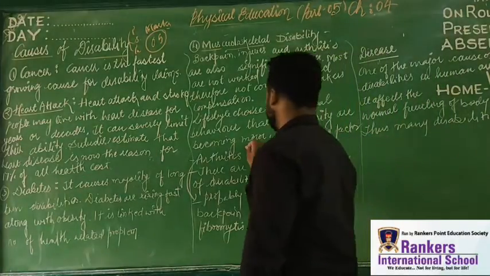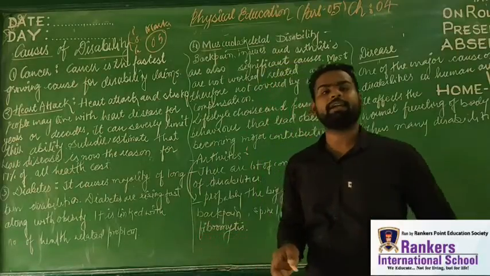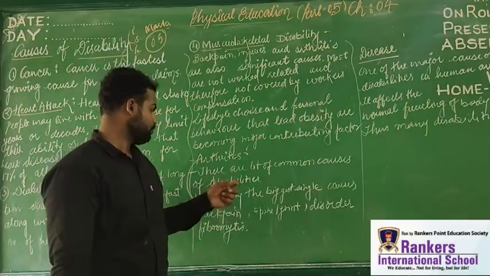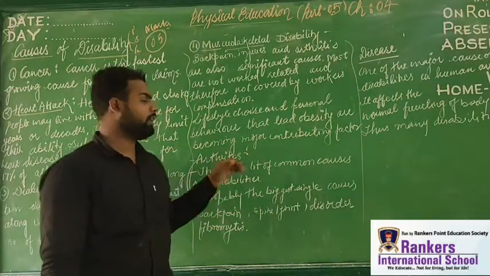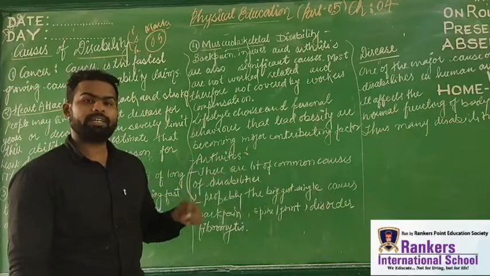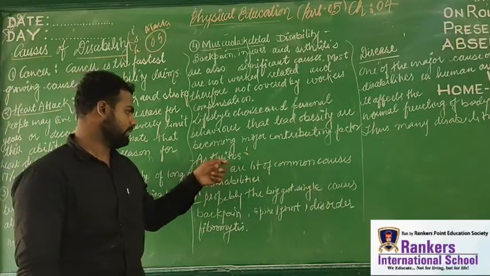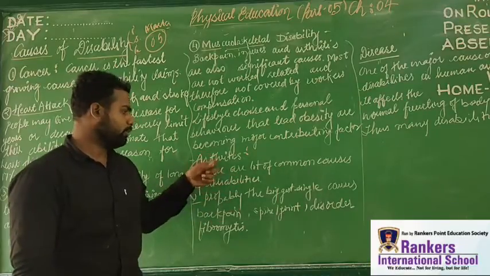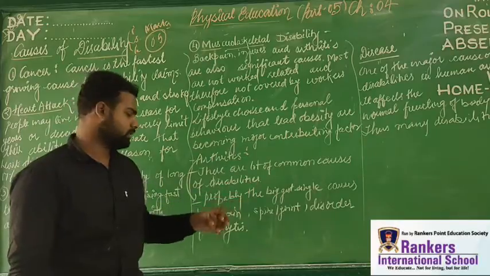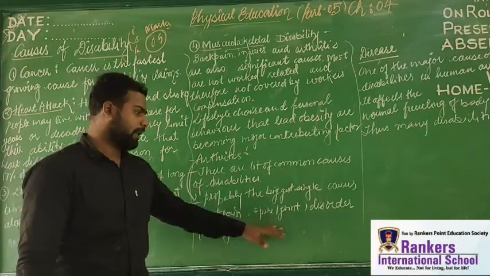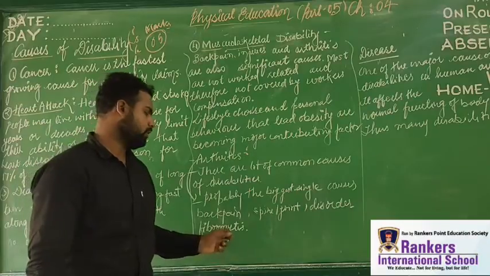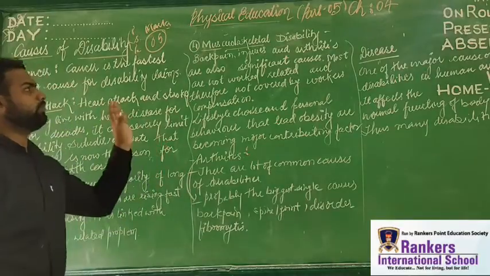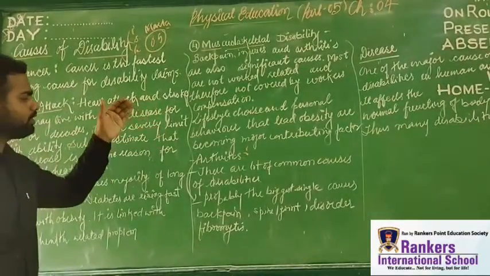Now the next point is arthritis, right? What is this problem? Arthritis is a kind of illness which is associated with the bones. Got it? So any problem which leads to abnormal functioning of your bones is arthritis. There are a lot of common causes of disabilities. When I'm talking about arthritis, it's the biggest single cause of back pain, spine and joint disorder, and fibromyalgia. So these are the various causes, that is, musculoskeletal disability and arthritis.